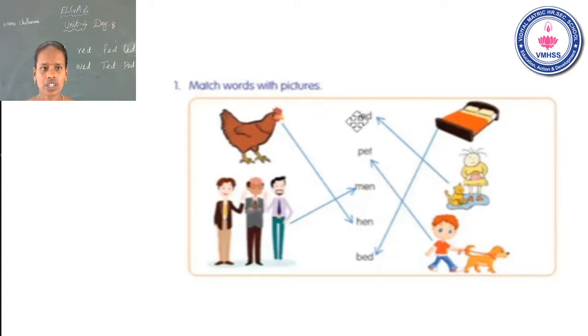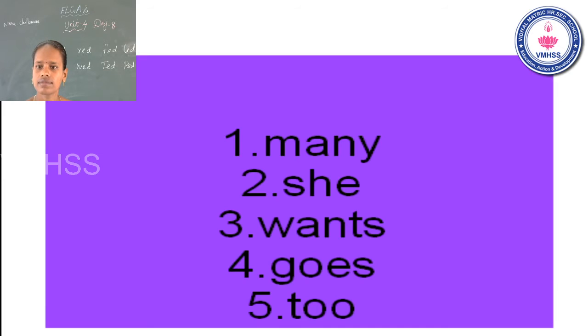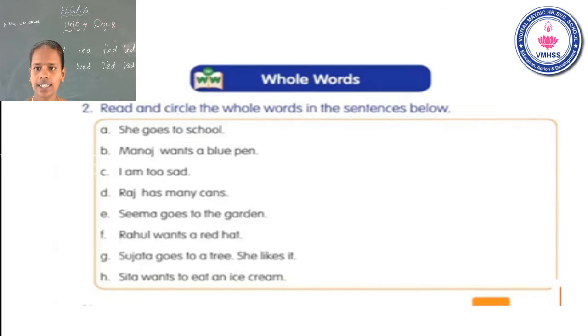Now go to the next session. What is the next session? Whole words. See the next slide. In the previous class we learnt these 5 whole words. The first one, many. Second one, she. Third one, wants. Fourth one, goes. Fifth one, to.